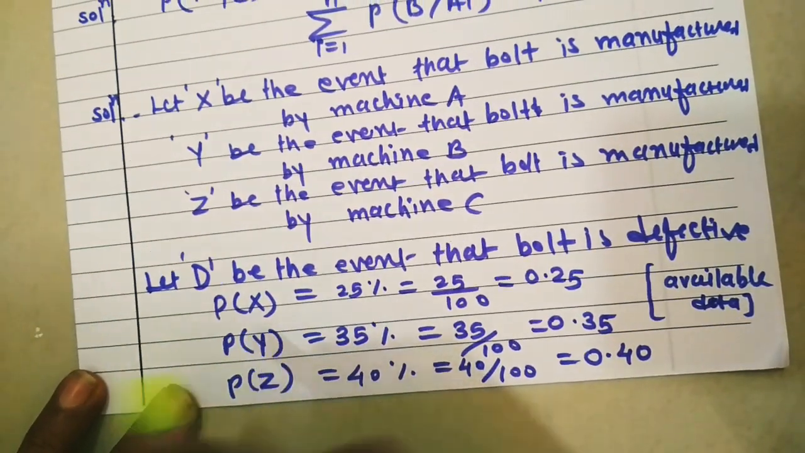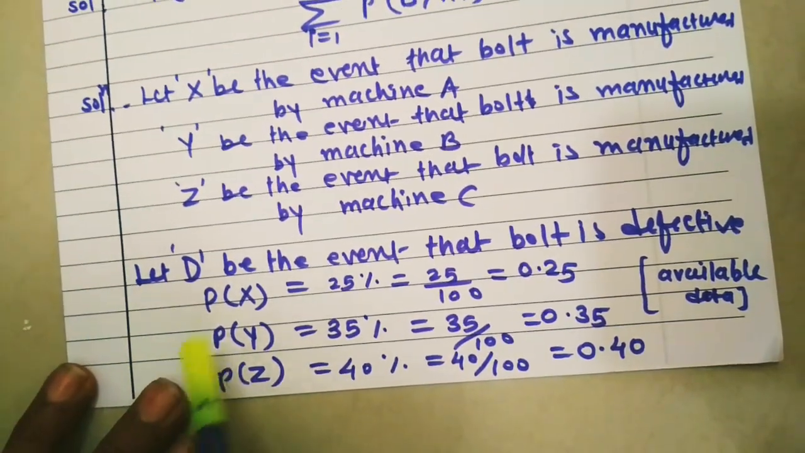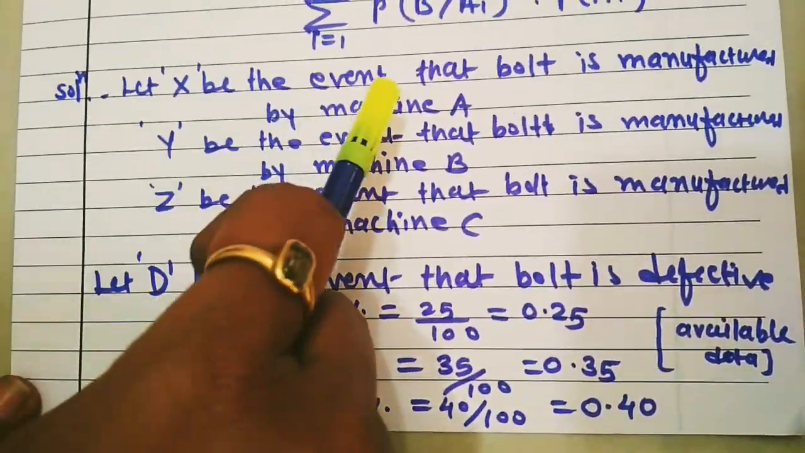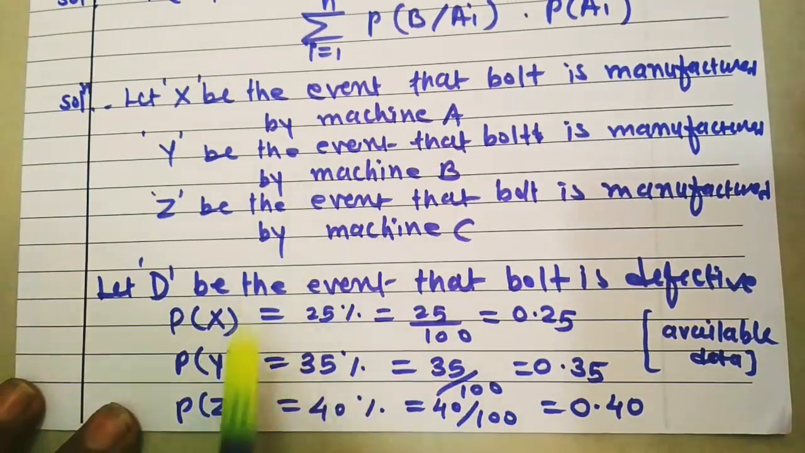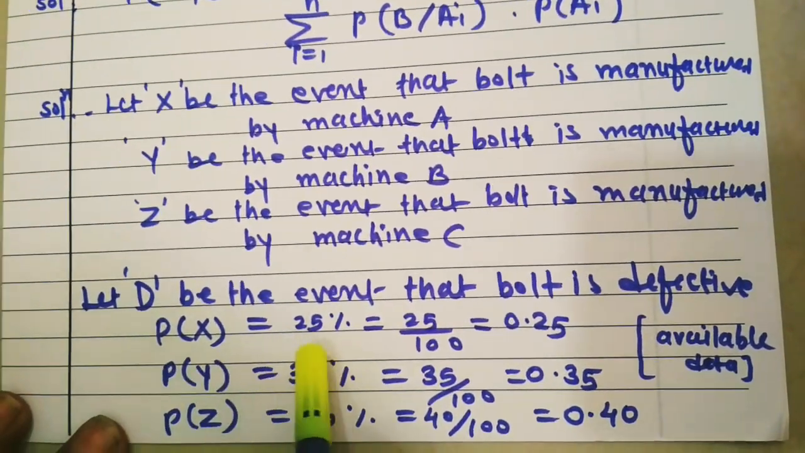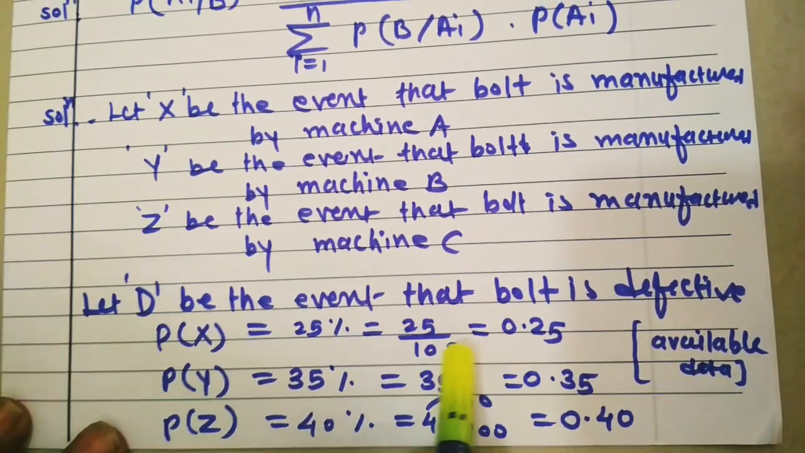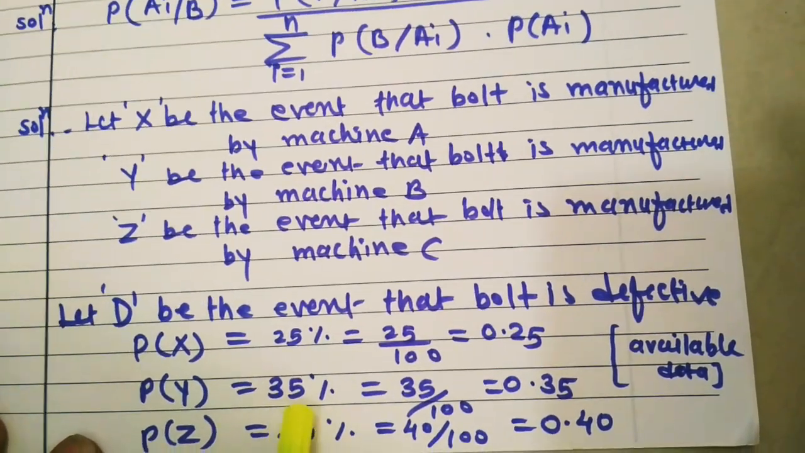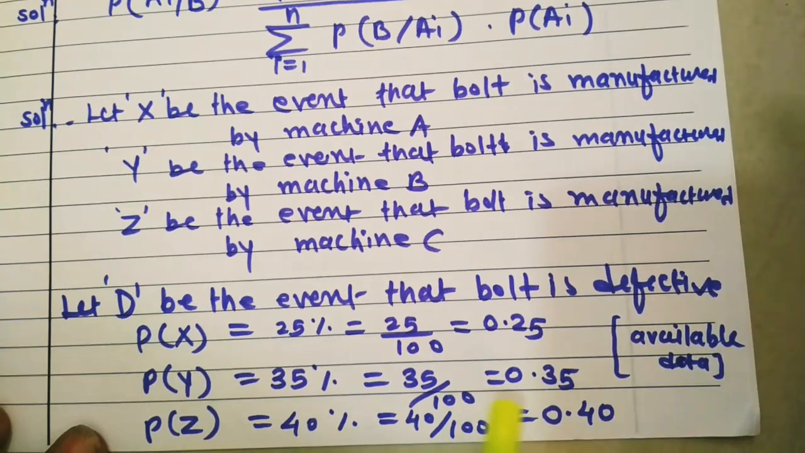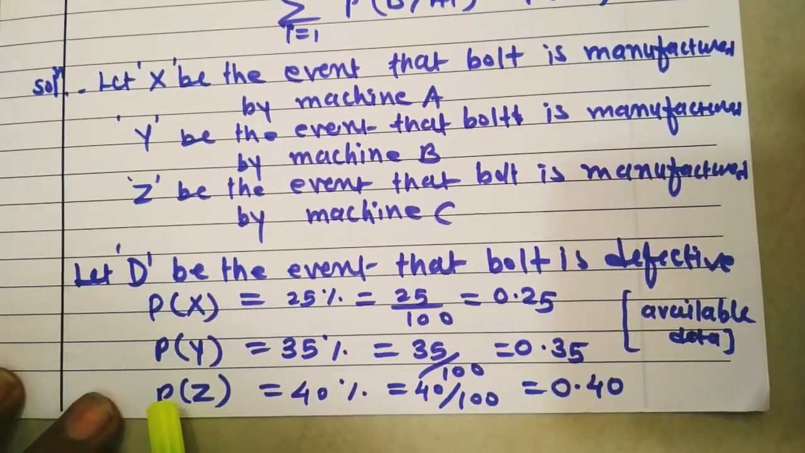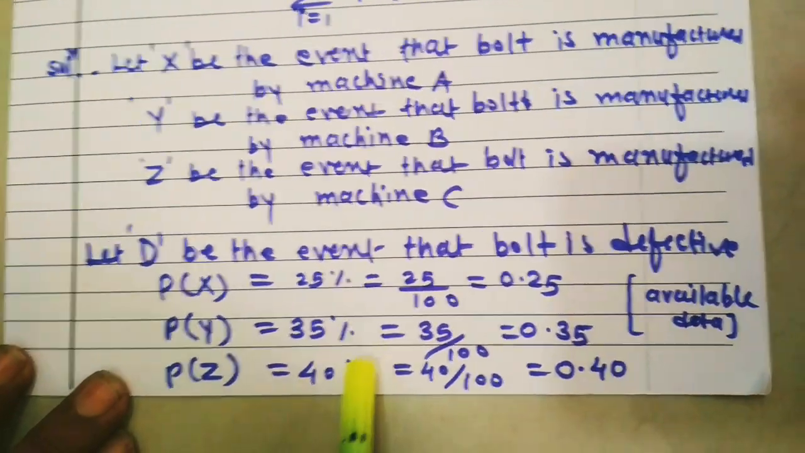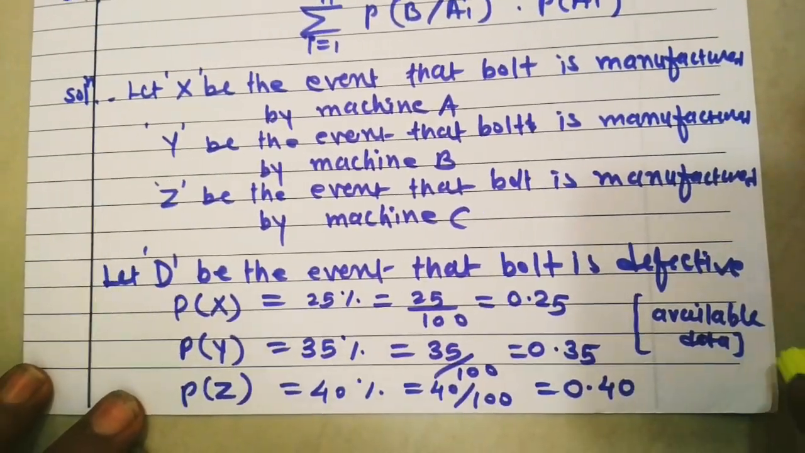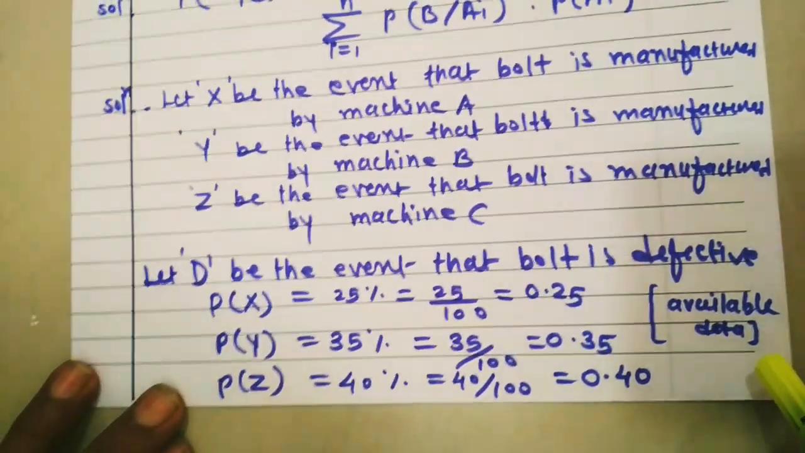Now what is the probability of manufacturing a bolt? Probability of X, X is the event that the bolt is manufactured by machine A. So probability of X equals 25%, which means 0.25. Probability of Y is equal to 35%, means 0.35. Probability of Z is equal to 40%, means 0.40. From where did we write this? From the given available data.